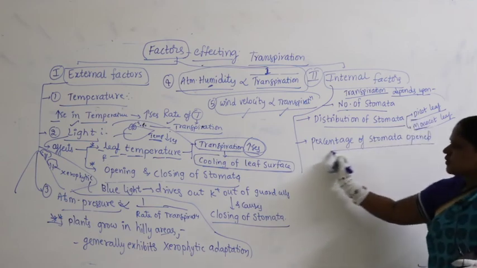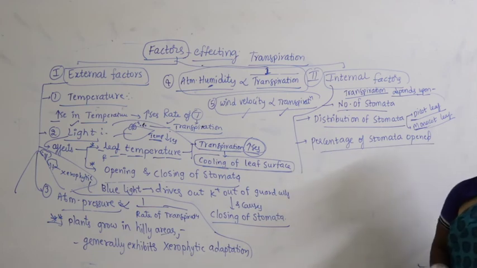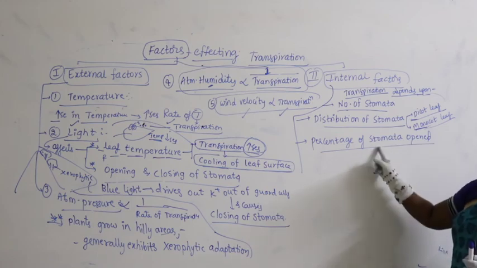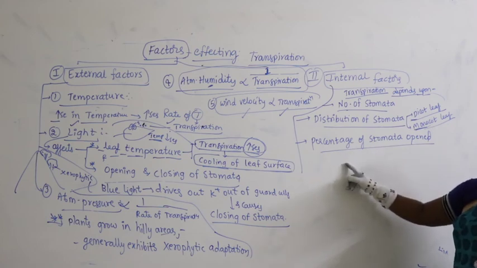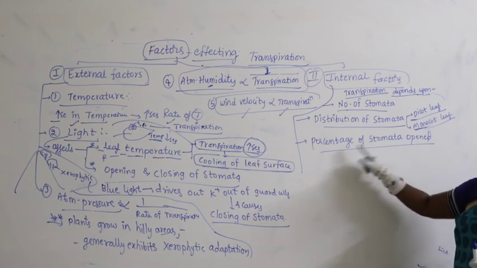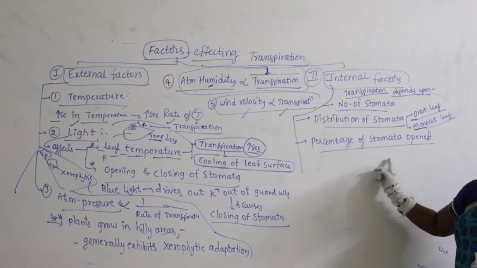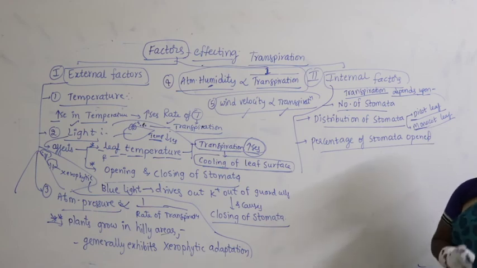Similarly, percentage of stomata open. Maybe there are 10 stomata on the epidermis, but what is the use if all 10 are not functional? So, even though there are many stomata, it depends on how many are open and doing the function called transpiration.